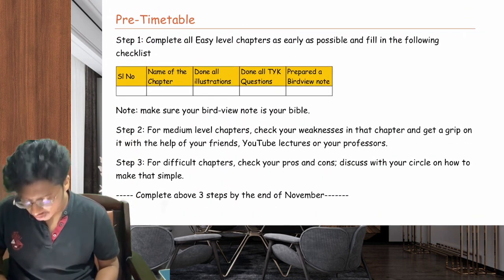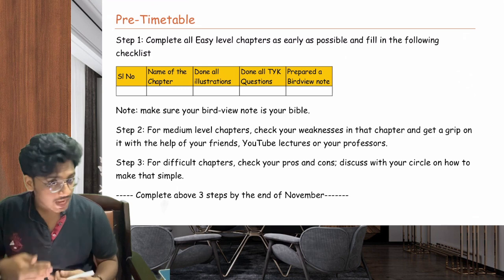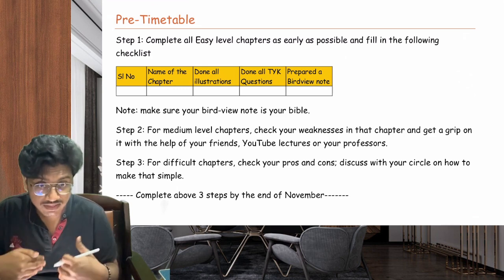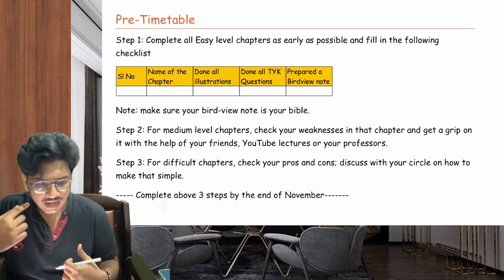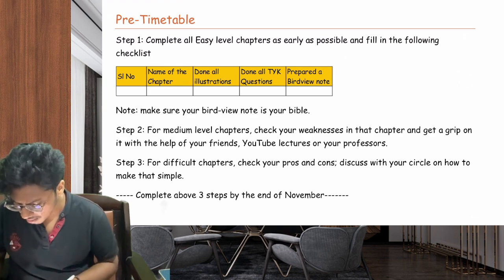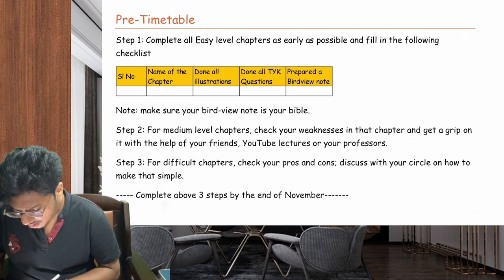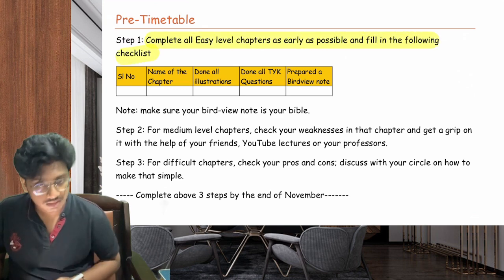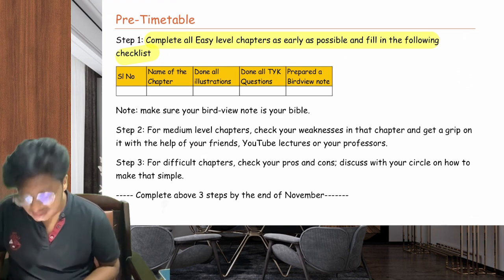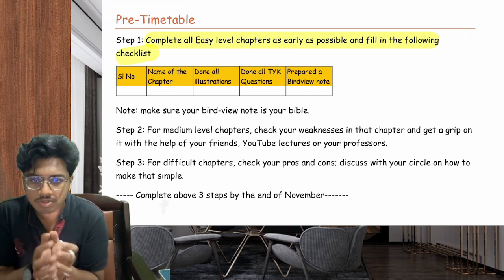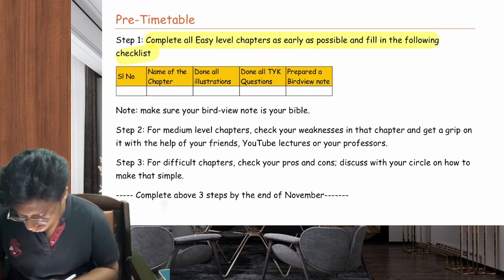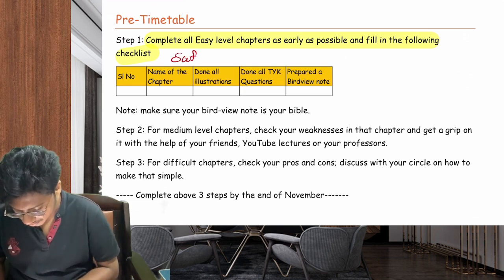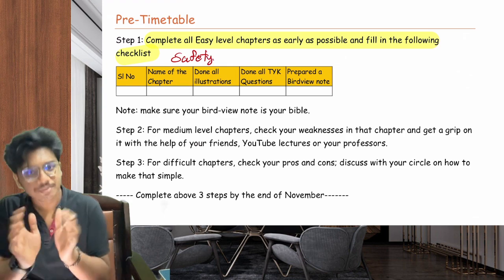Okay. Now the pre-timetable. I'm not sharing the actual timetable; I haven't reached the actual timetable. Right now, I'm going with the pre-timetable. What do I mean by pre-timetable? Step number one: complete all easy level chapters as soon as possible and fill the following checklist. What do I mean by that? See, if you have your easy chapters in hand, they are safe with you. This is to make a safety. That's your first step: to make a safety on that chapter.